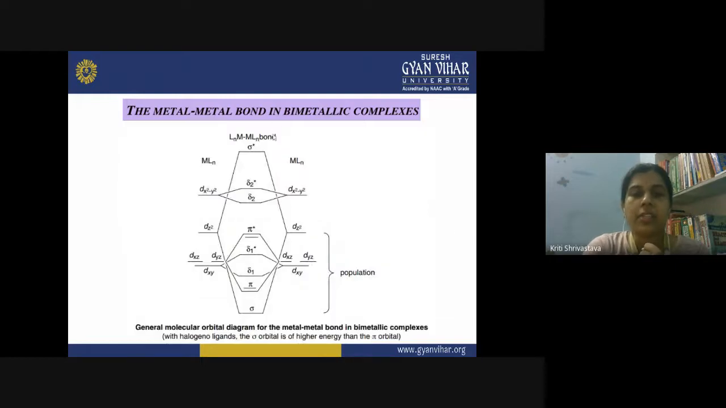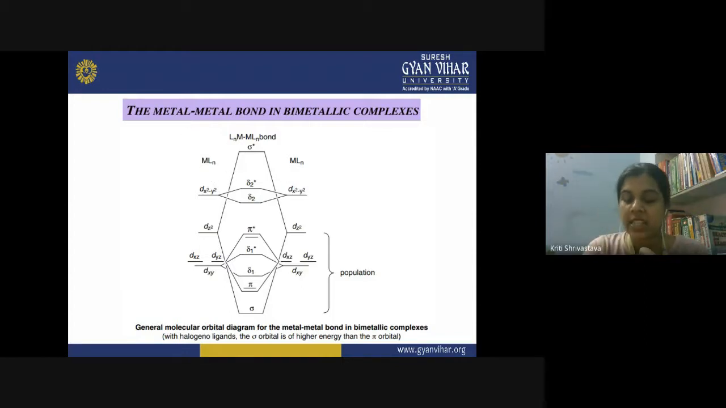Now here you can see the formation of the bond between the two metal atoms, or you can say the metal ligand fragments MLn and MLn. So in this manner you can explain the formation of bimetallic complexes. On each side I have one metal fragment, that is metal Ln. So n number of ligands are involved, but in this diagram we are discussing only the bond formation between the metal atoms. So we are ignoring the orbitals of the ligands involved.